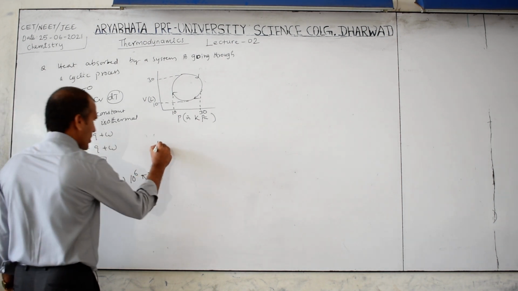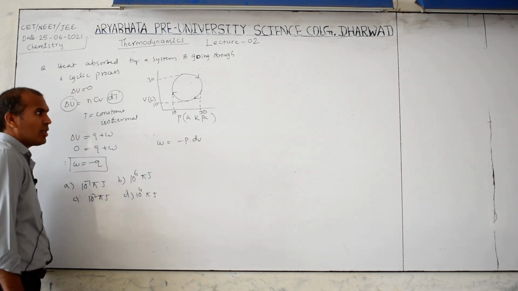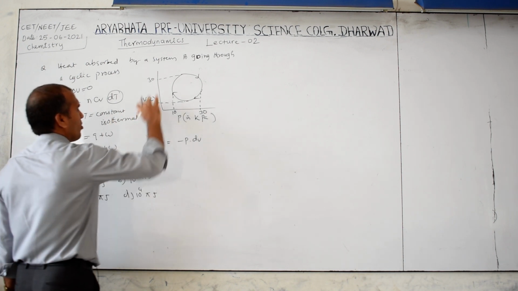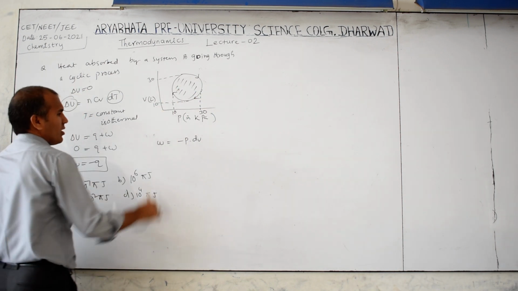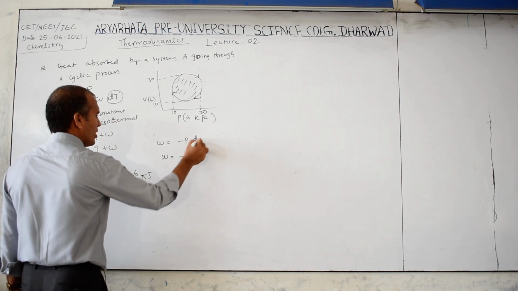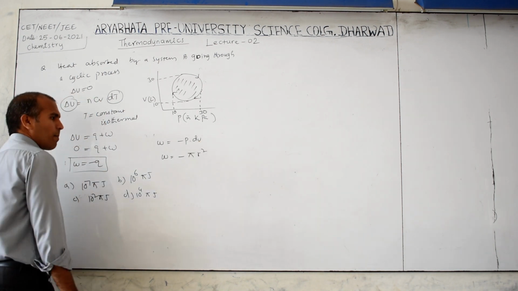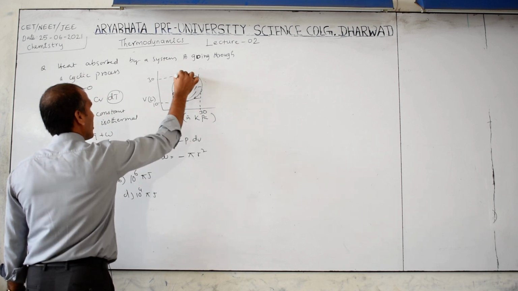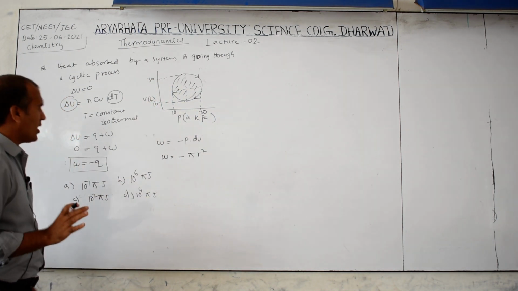Work done is equal to minus P delta V. This is a formula we know. This is pressure, this is volume for the circle, and we know the area under this circle is known as work done. Then what is the area of a circle? Pi r square. Then this r is like this. So 10 to 30, minus 10, what is it?